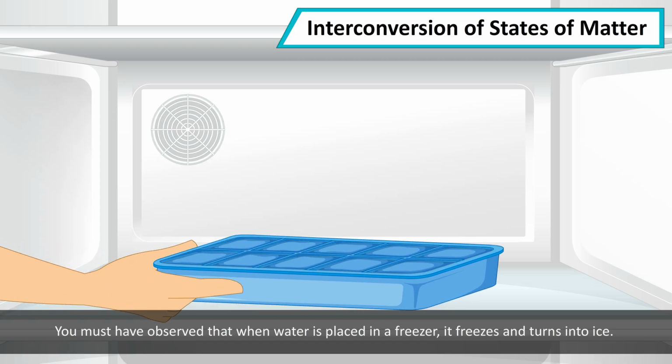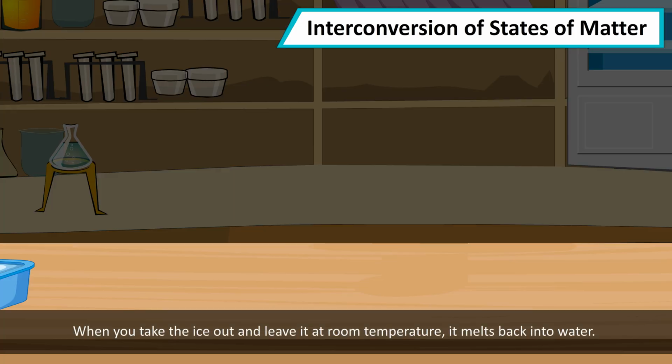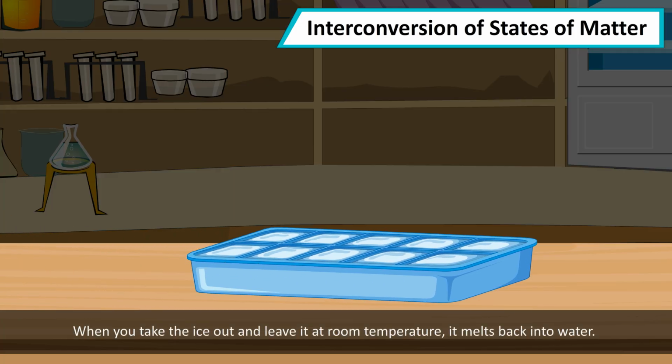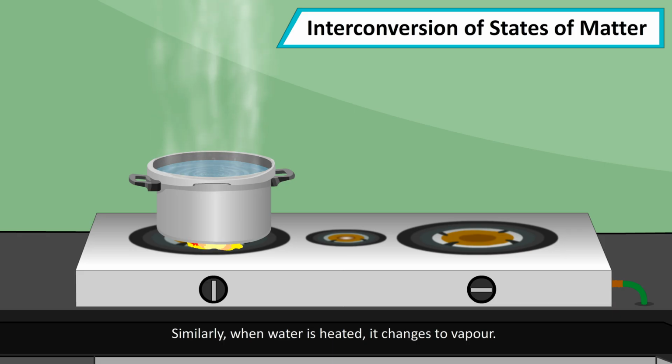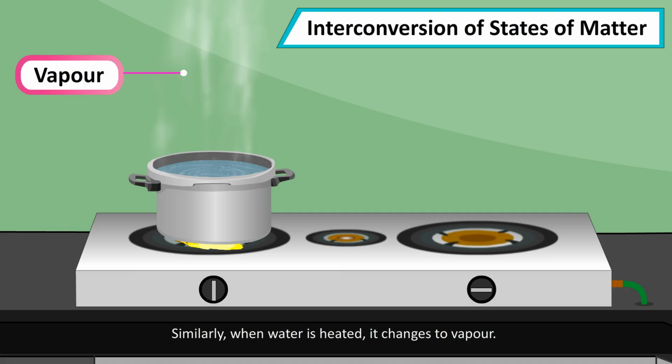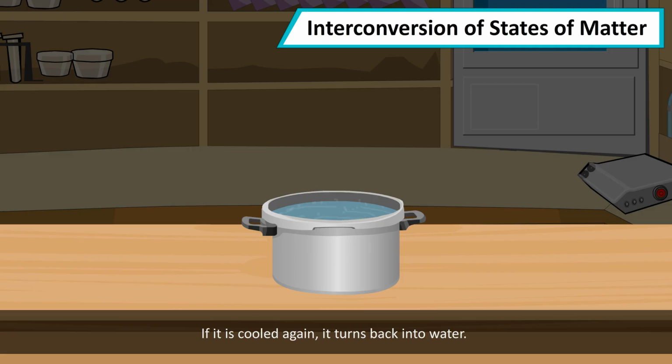You must have observed that when water is placed in a freezer, it freezes and turns into ice. When you take the ice out and leave it at room temperature, it melts back into water. Similarly, when water is heated, it changes to vapor. If it is cooled again, it turns back into water.